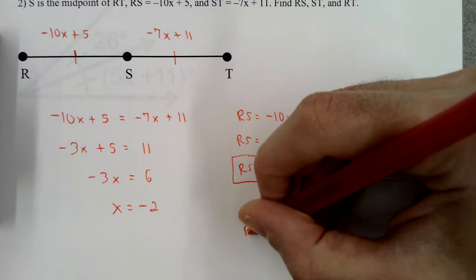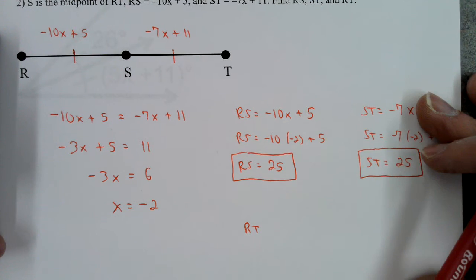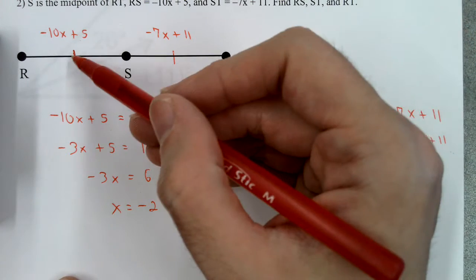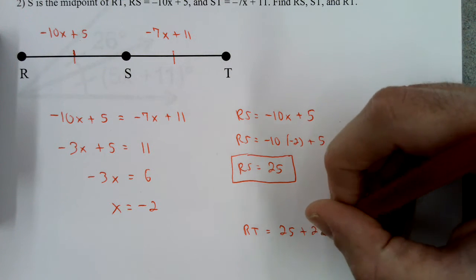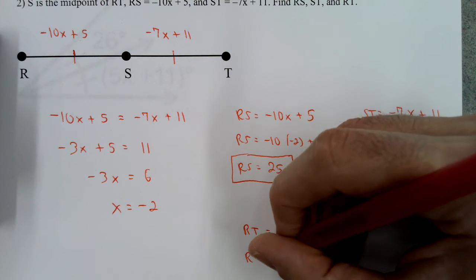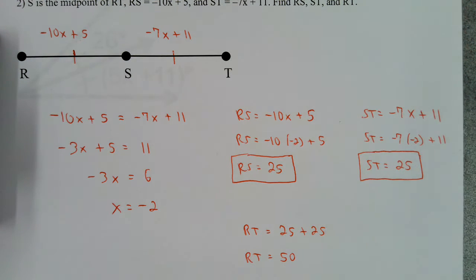And finally, you need to get RT. RT is 25 plus 25. So RT equals 50.